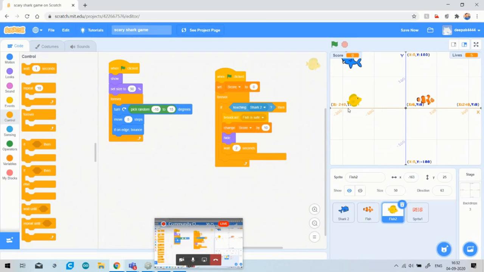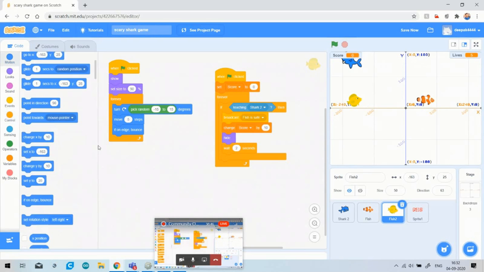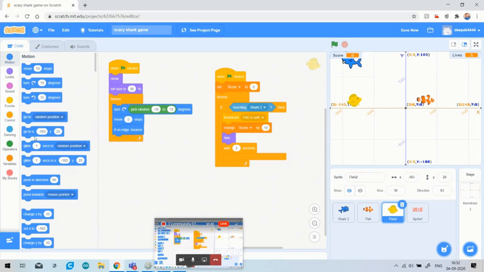Okay, so after this when my fish appears from the left, it moves vertically upward or vertically downward. So for this vertical upward and downward movement we have to choose the value of y as positive or negative. So we have to choose a random value of y, positive or negative. For this we will go to the option motion, just select go to x and y.